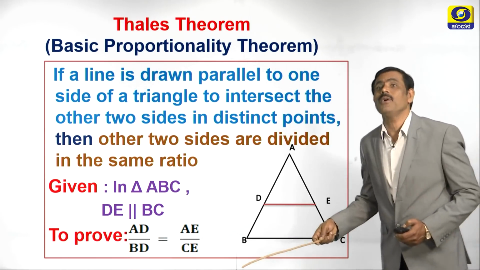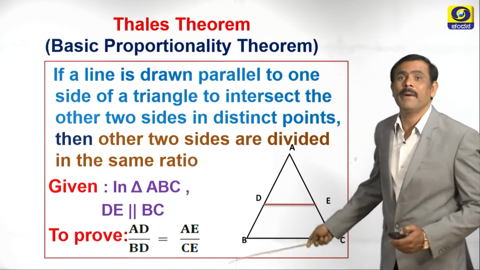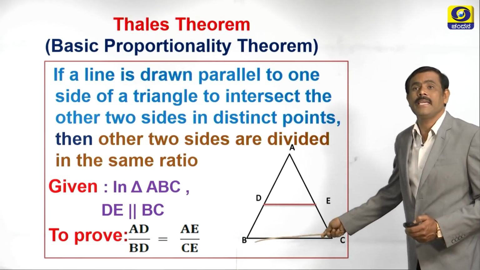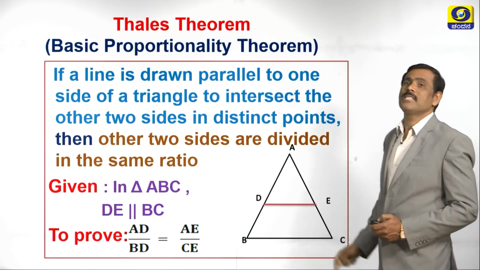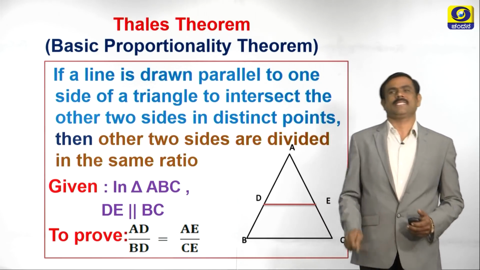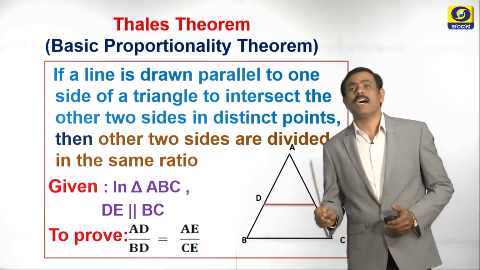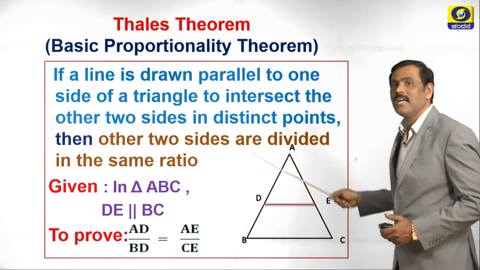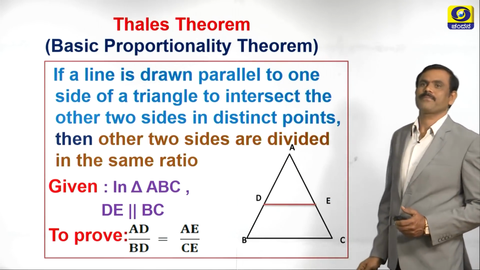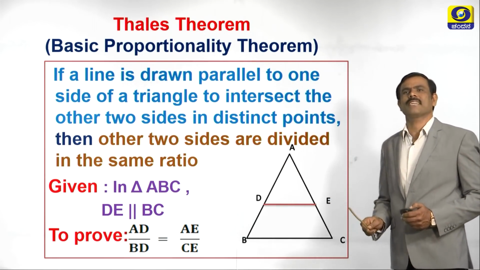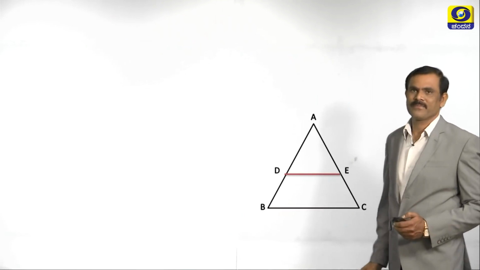What we have to prove? We have to prove that AD by BD equals AE by CE. Children, to prove this, we need to have a small construction for the given figure. What is that construction? Let us see now.